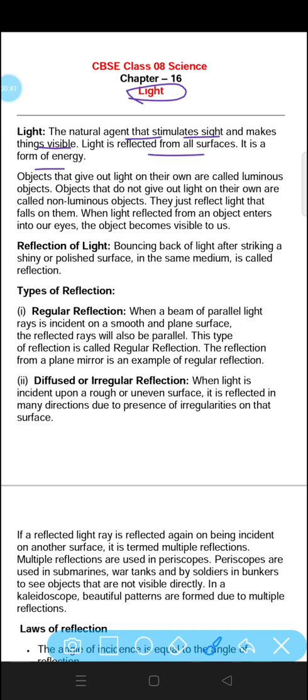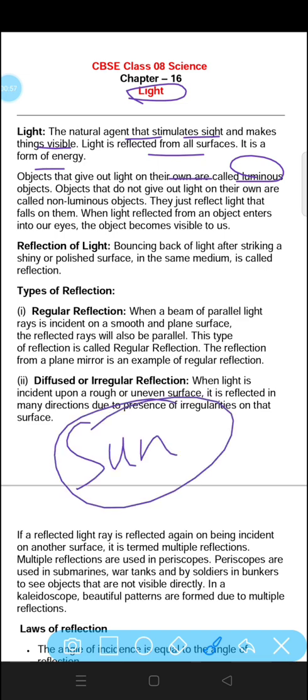Objects that give out light on their own are called luminous objects. For example, the bulb in your home is luminous because it is giving out energy in the form of light. The sun is also luminous because it is giving us light energy.